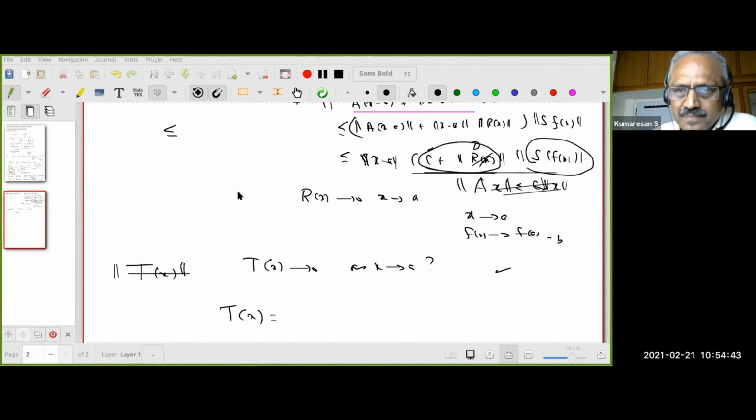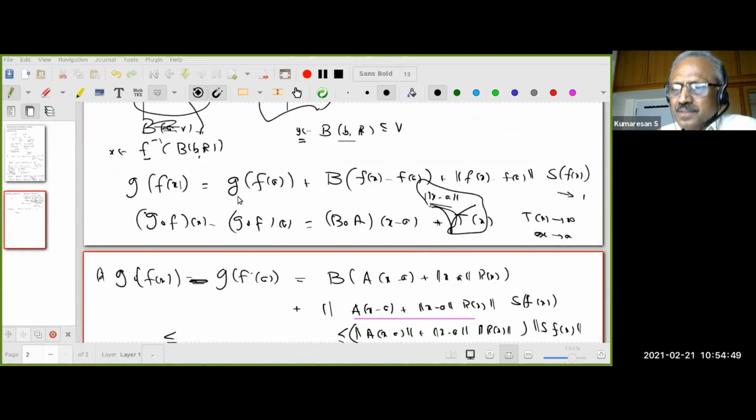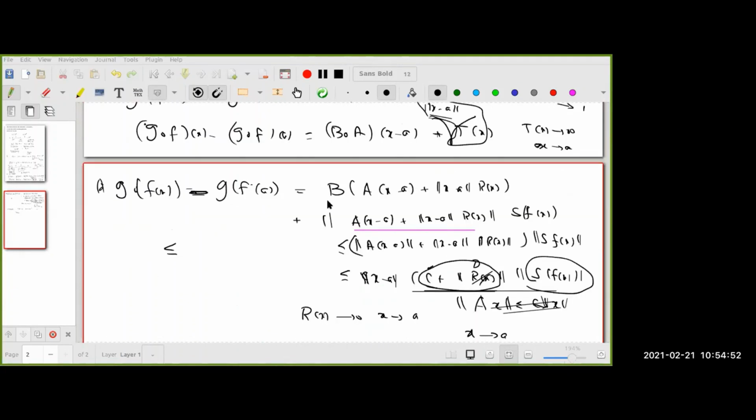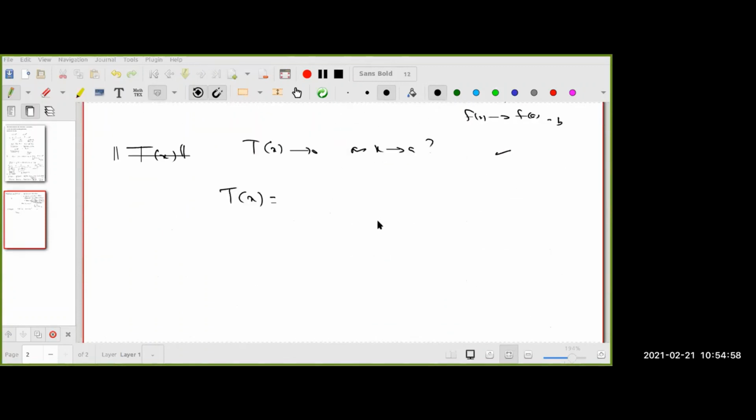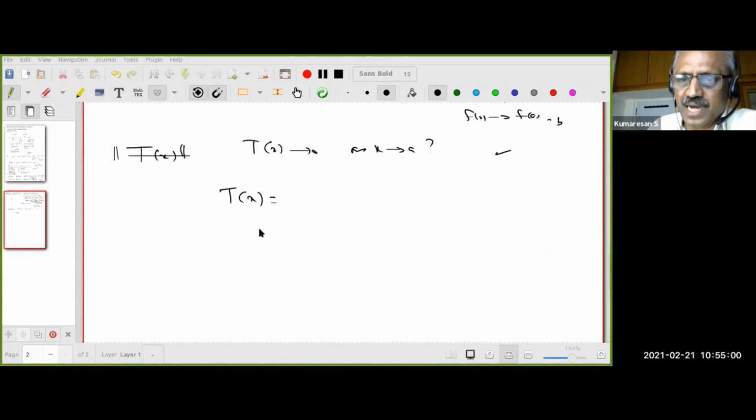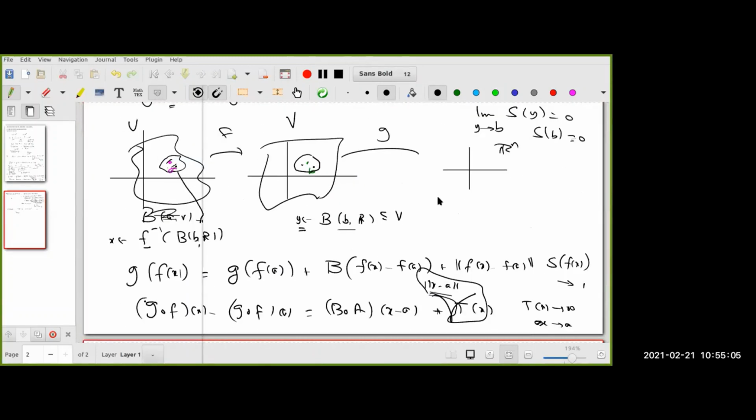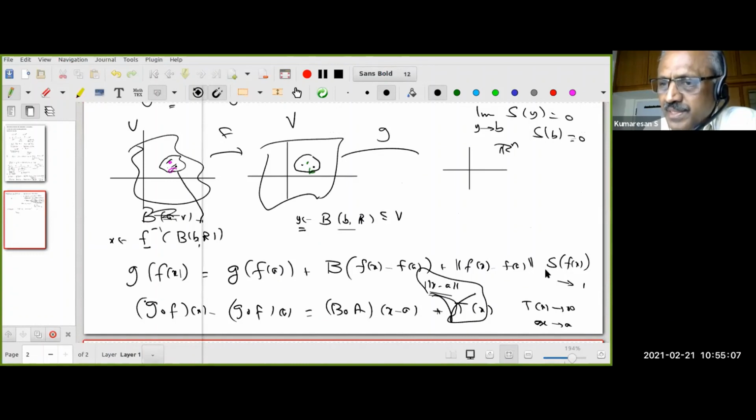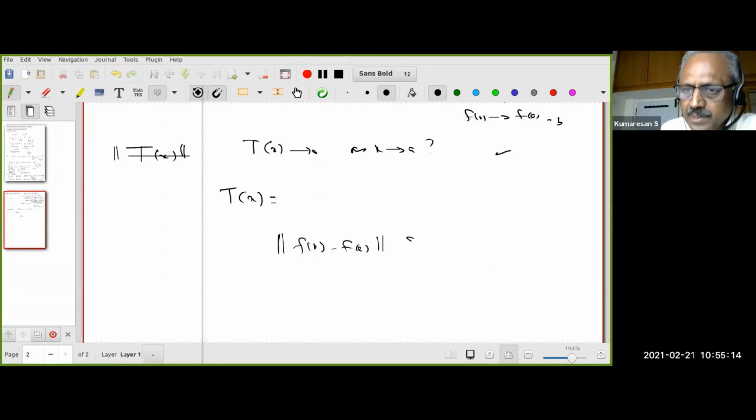Shubham? Notice that the last term, what was the last term? Last term was norm fx minus fa times s of fx. You understand that? Norm fx minus fa times s of fx, right?